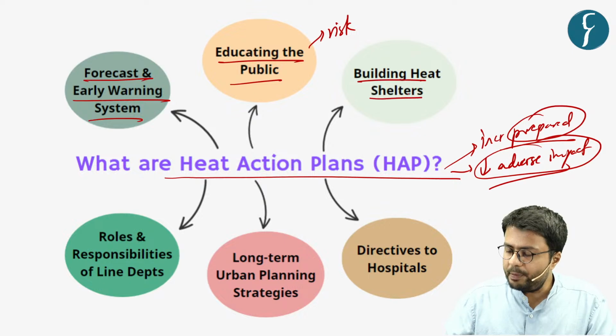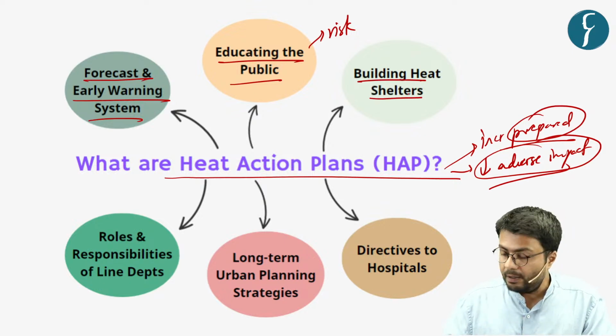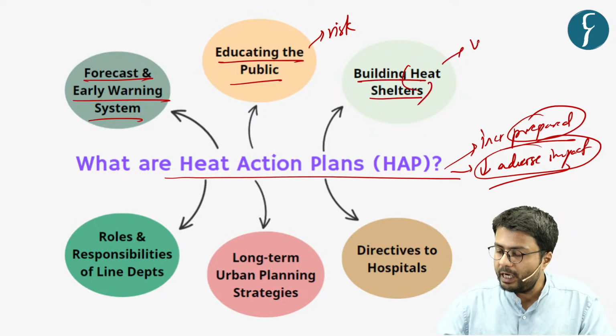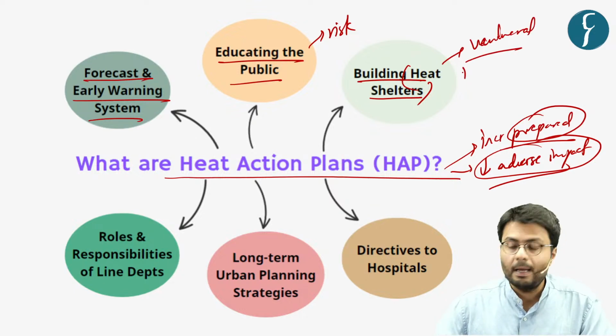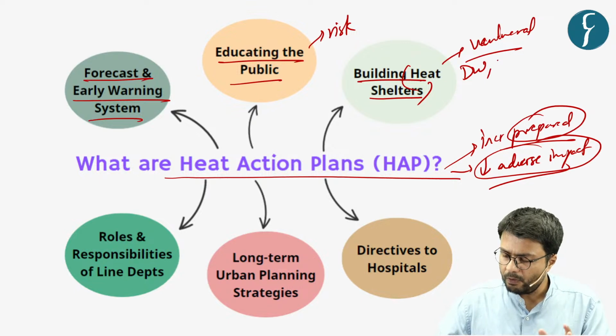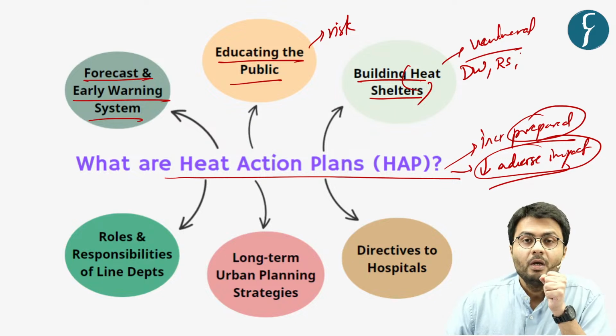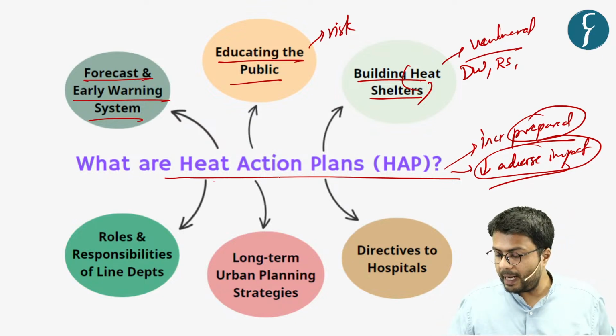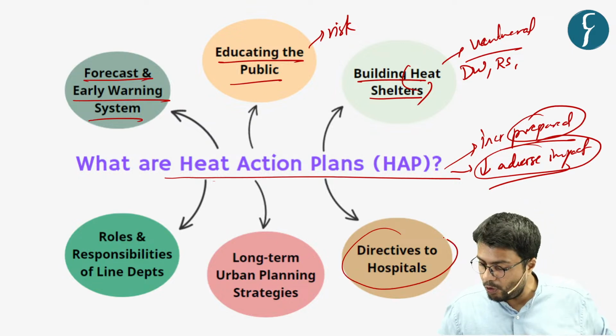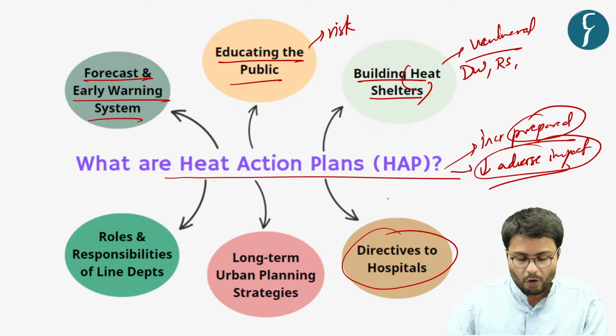Further, the government also constructs heat shelters, which are aimed primarily to protect people who form the vulnerable section of society. For example, daily wagers, roadside vendors, as well as homeless people.